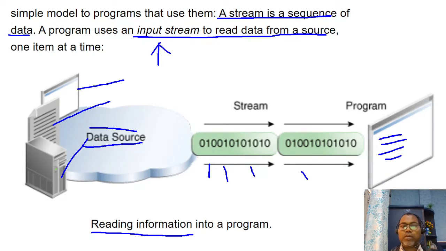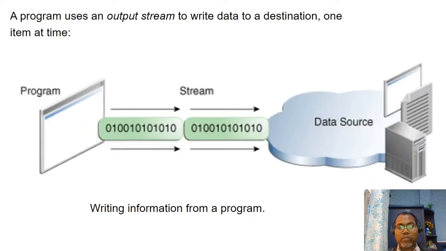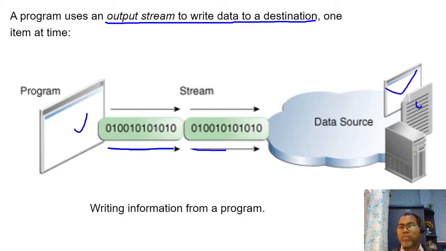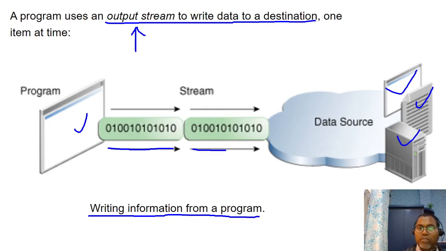And sometimes you want to write data to a file. For that we have to use the output stream to write data into the particular destination. Here our program is generating some data, and through the stream of data we are writing this to the file system or a particular device. So you can write information from your program to the destination. At that time we use the output stream. So this is clear: input stream for reading data from the data source, and output stream for writing data to the data destination.